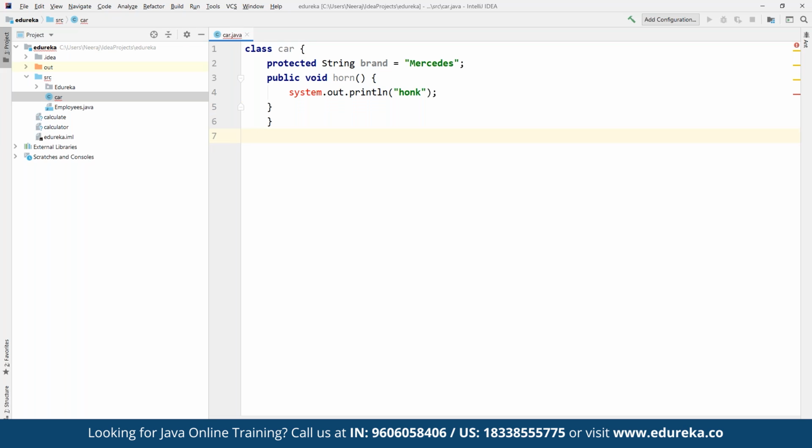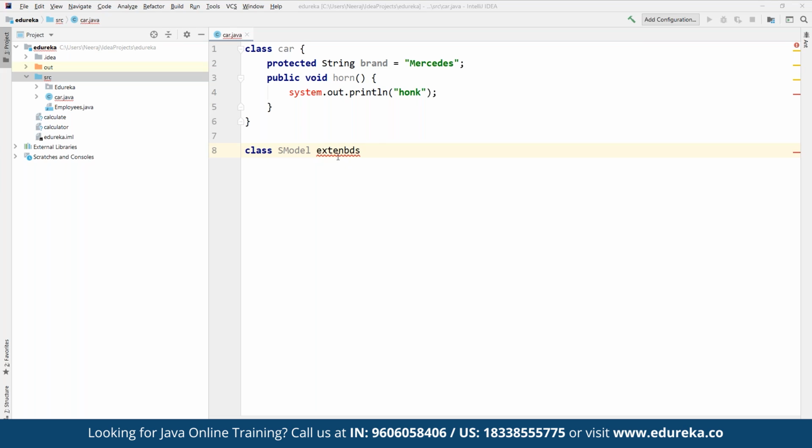So now we can create another class here. Let's say here we define a class. Here we are going to create a class, suppose for an E model. Suppose we had defined a class with the name S model itself. So here the class is S model. Now we want this one to extend the property. So whenever we are trying to inherit something here, we can define extends, and then we define which class it is going to extend.